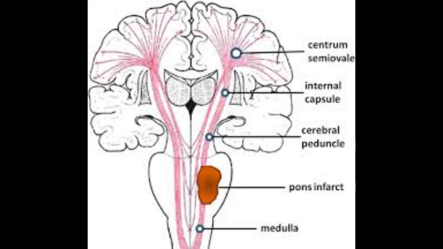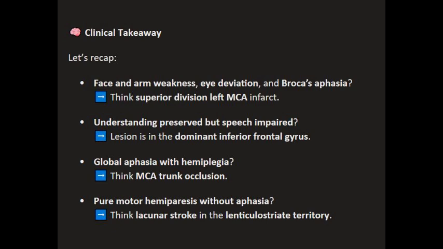So, let's take a recap. Face and arm weakness, eye deviation, and Broca's aphasia, think superior division of the left MCA infarct. Understanding preserved but speech impaired, think lesion in the dominant inferior frontal gyrus. Global aphasia with hemiplegia, think MCA trunk occlusion. Pure motor hemiparesis without aphasia, think lacunar stroke in the lenticulostriate territories.